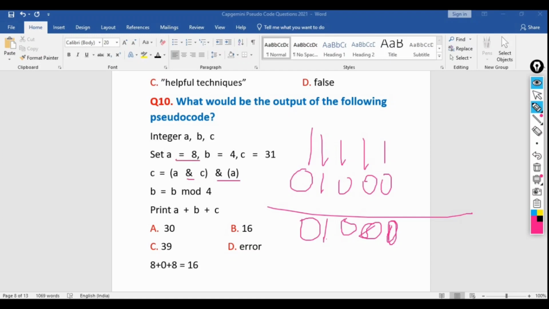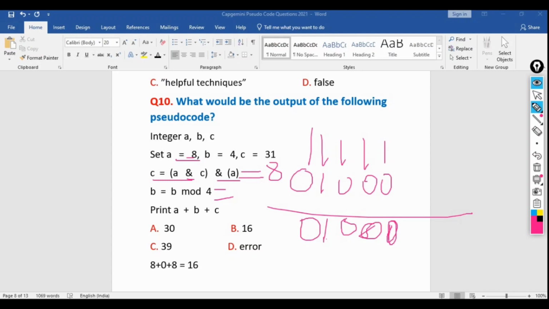Then the AND operator, again a bitwise operator we are doing. Then again we are passing the value of A, that means again we are passing the value of 8. So it will be returning us 8 only. And B modulus operator 4, that means the B value was 4, 4 mod 4. The modulus operator will be returning the remainder itself.